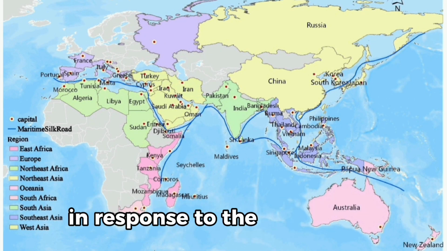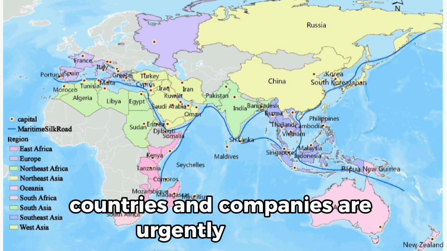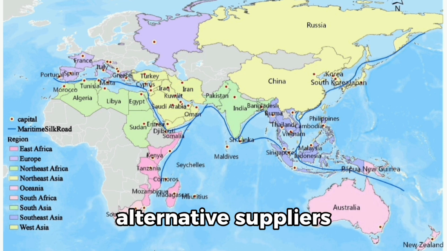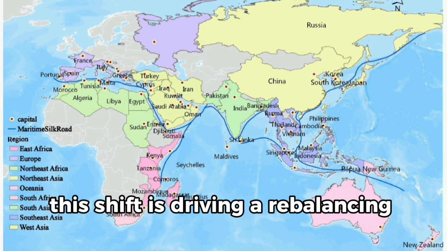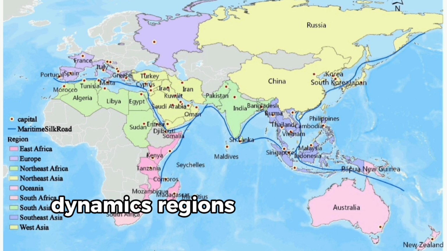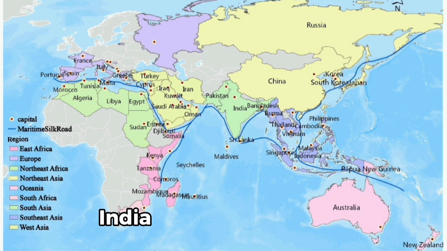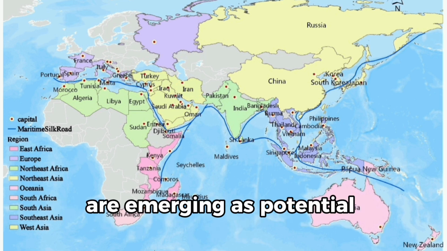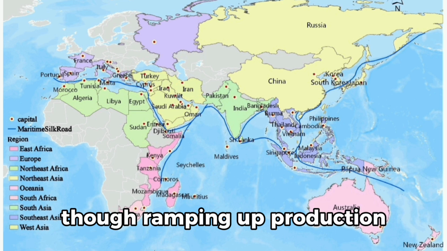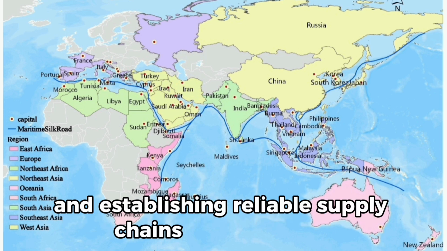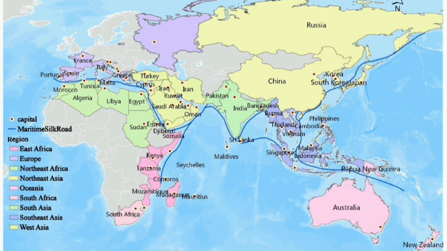Search for alternative suppliers. In response to the export halt, countries and companies are urgently seeking alternative suppliers. This shift is driving a rebalancing of global trade dynamics. Regions like Southeast Asia, India, and Latin America are emerging as potential alternatives, though ramping up production and establishing reliable supply chains will take time and investment.